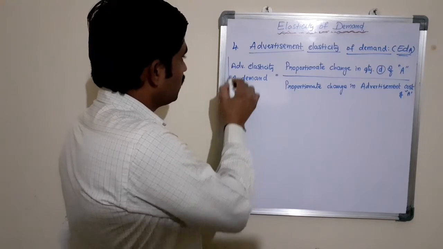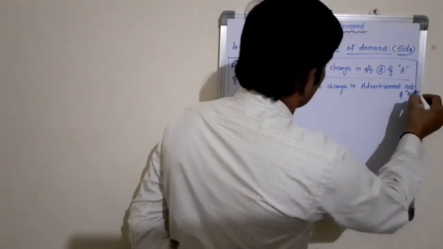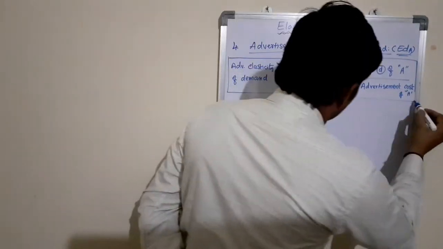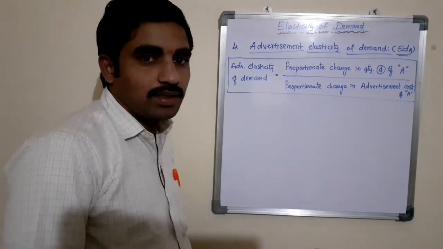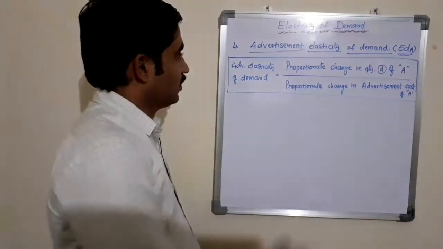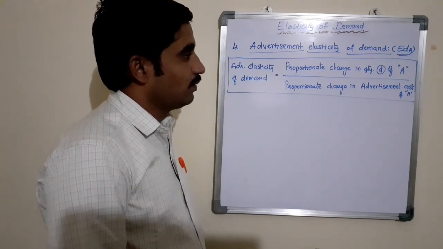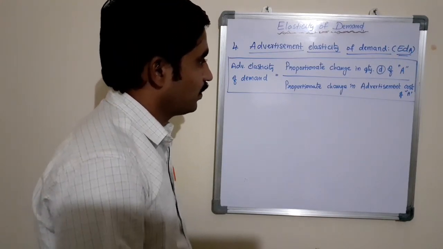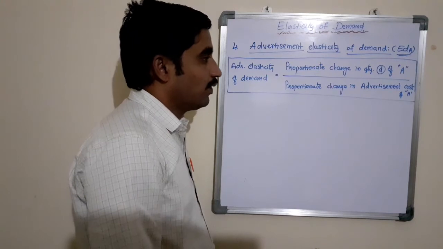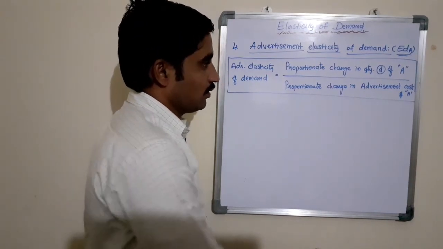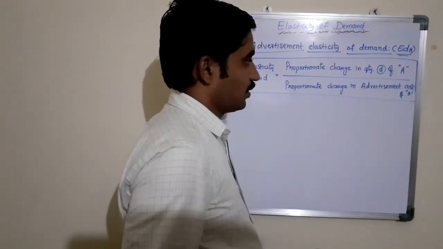So this is the formula used to measure advertisement elasticity of demand: proportionate change in quantity demand of product A by proportionate changes in advertisement expenditure or cost of product A, for the same product.